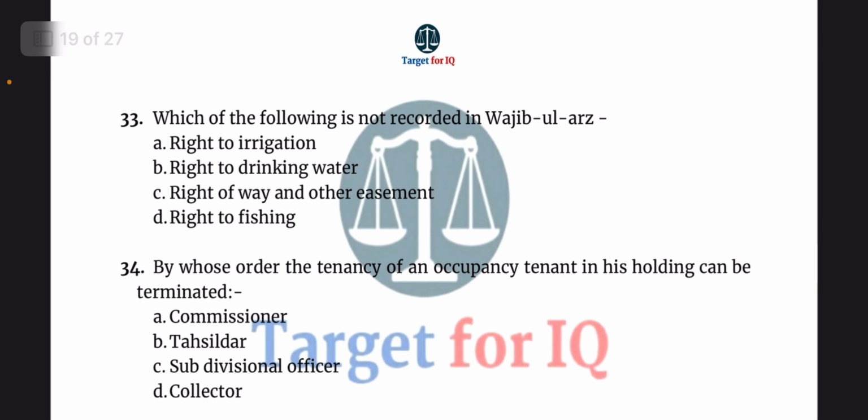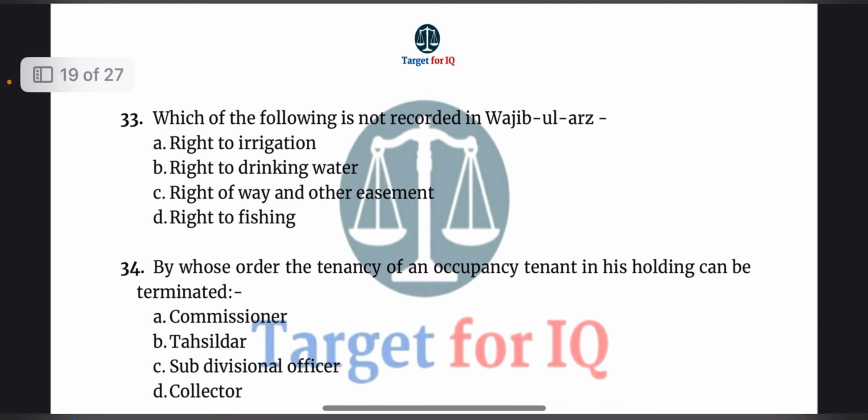Collector. Next question, which of the following is not recorded in Wajib ul Arz? The options are A. Right to irrigation, B. Right to drinking water, C. Right of way and other easement, or D. Right to fishing. The correct answer is option B.